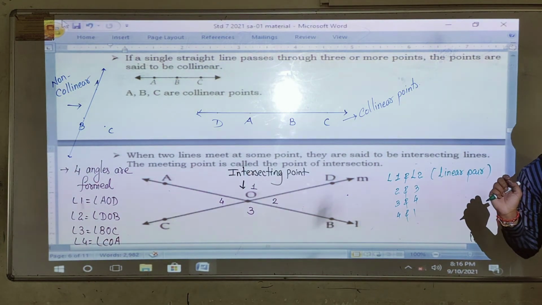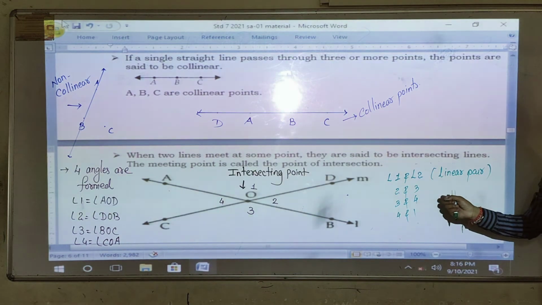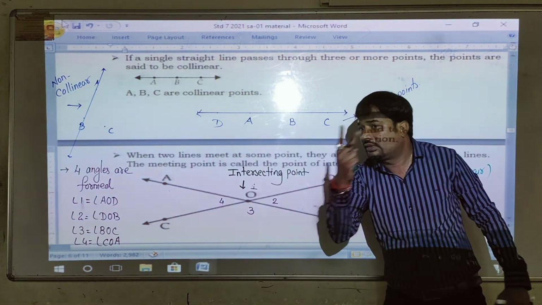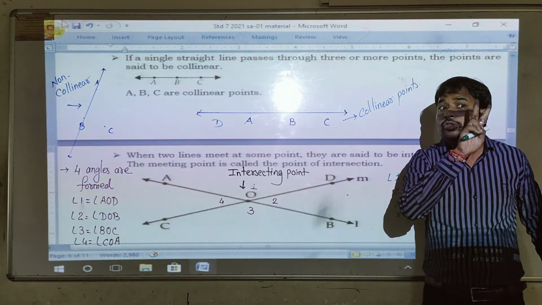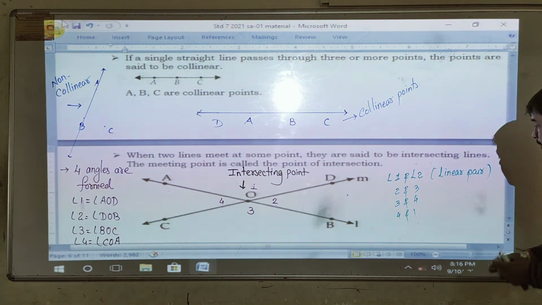Right, the pairs we get here are linear pairs. So by intersecting of two lines, how many linear pairs are formed? Four linear pairs are formed.